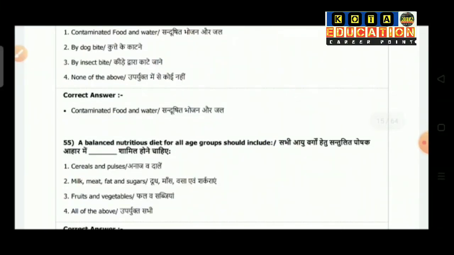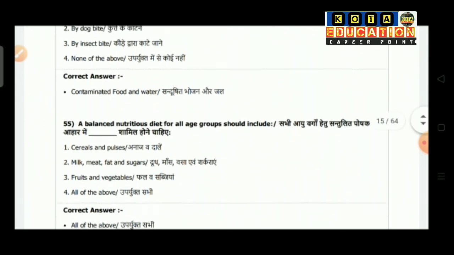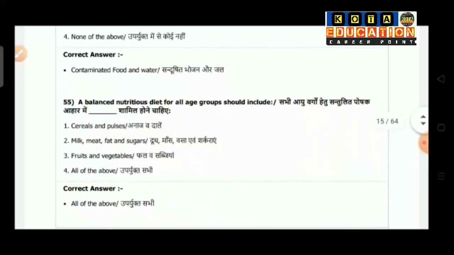Question number 55: a balanced nutritious diet for all ages should include. Option 1 cereal and pulses, option 2 milk, meat, fat and sugars, option 3 fruit and vegetables, option 4 is all of the above. The correct answer is all of the above.